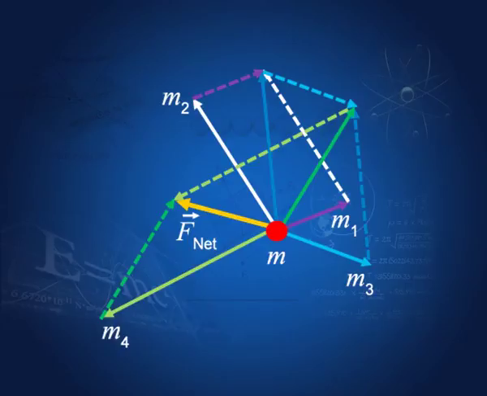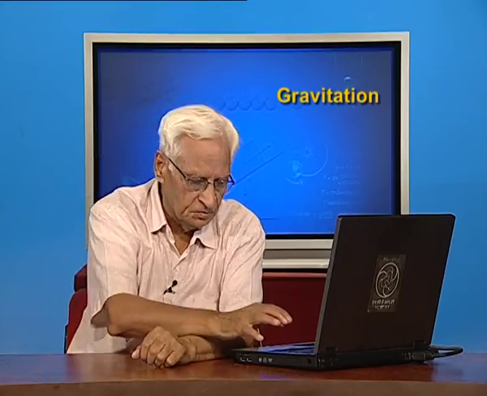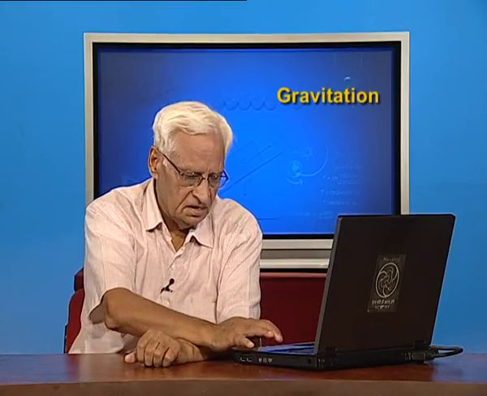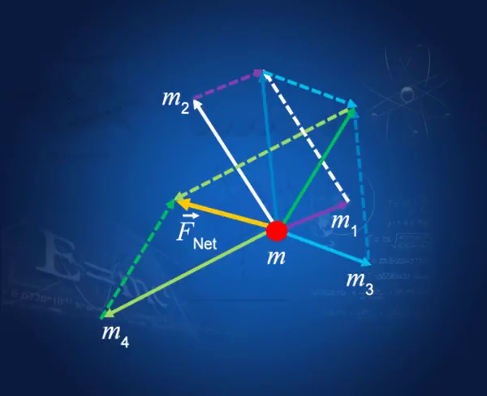The resultant of this and the force from m3 is this green line, and when we compound them, the resultant is this line. So, the net force is always the vector sum of the individual forces.